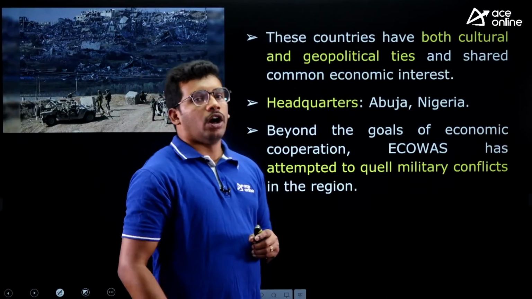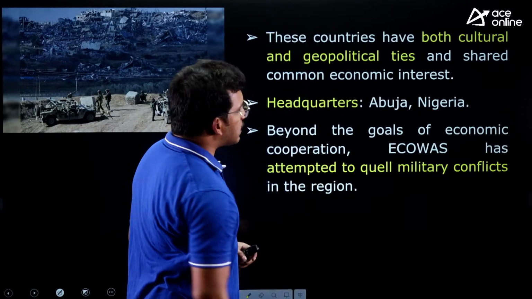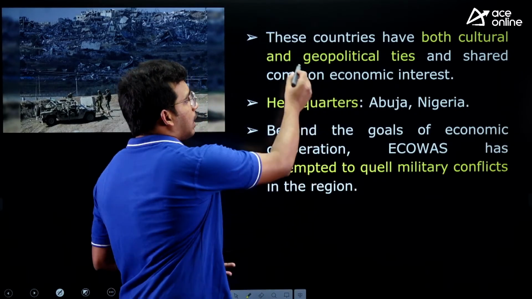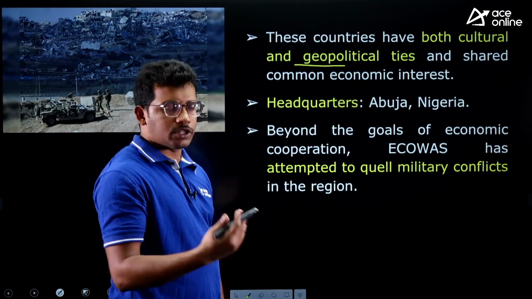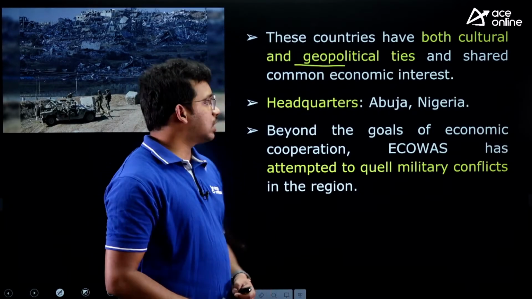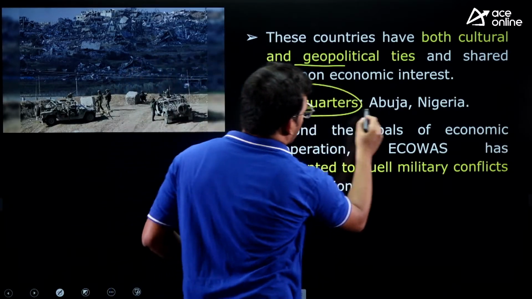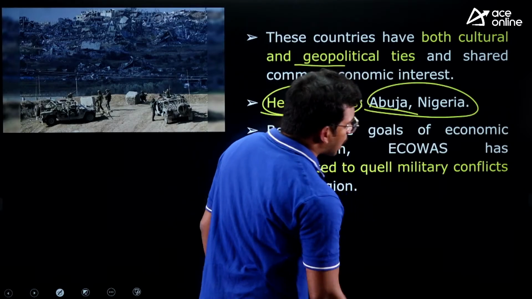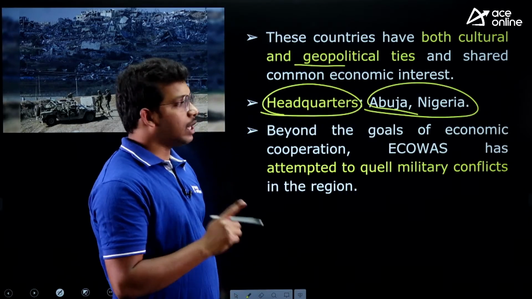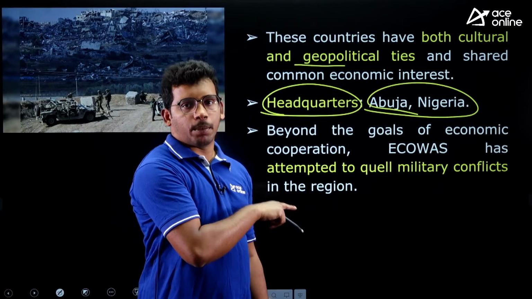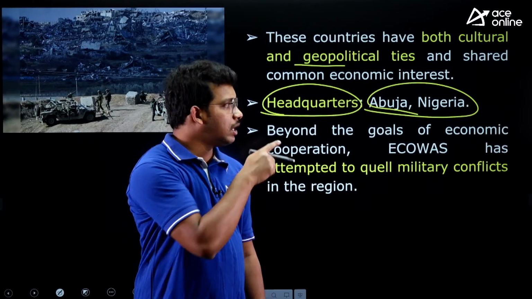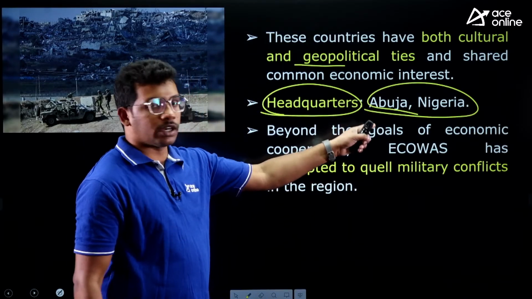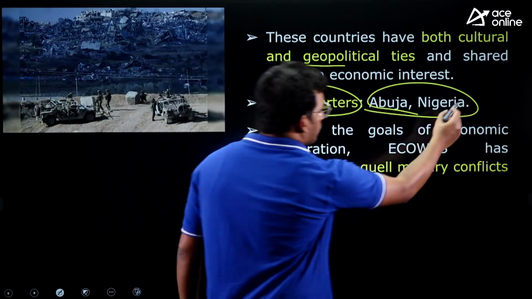So that is the objective. These countries have cultural and geopolitical ties. Historically they are similar to each other, and the headquarters of this organization is Abuja, Nigeria, not Niger. In Niger, the military head occupied the civilian government, but the headquarters is in Nigeria. Don't confuse it with Niger.